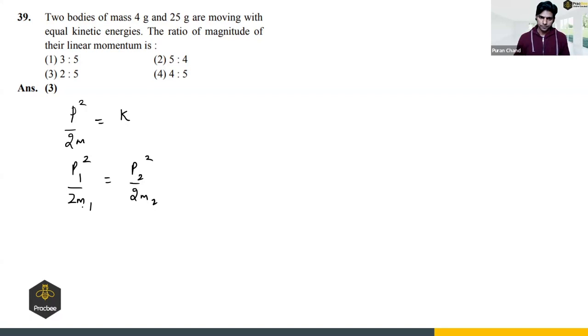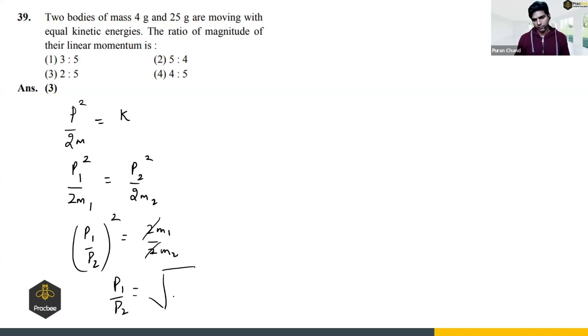We have to find the ratio of momentum. So p1 by p2 whole square is equal to 2m1 by 2m2. So 2 will get eliminated. So p1 by p2 will be square root of m1 by m2. Now what is m1? m1 is 4. What is m2? 25. So this will be 2 by 5. So 2 ratio 5, right? That is the answer.